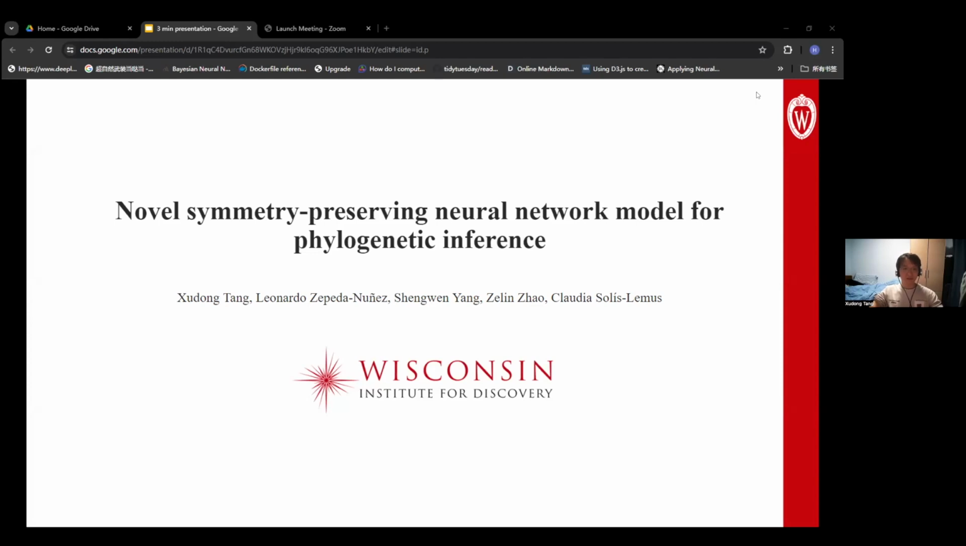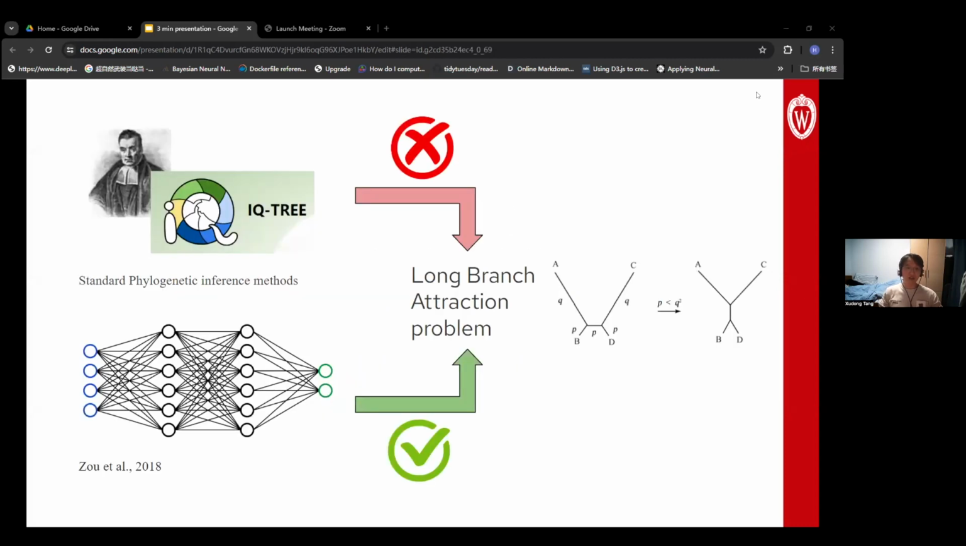In this paper, we present a novel neural network model that has an invariance property that vastly improved the performance of neural network models on phylogenetic inference problems. The problem of phylogenetic inference has been studied for decades, and there are many sophisticated methods, such as maximum likelihood and Bayesian inference, that have been widely used. We see a rise of deep learning models.